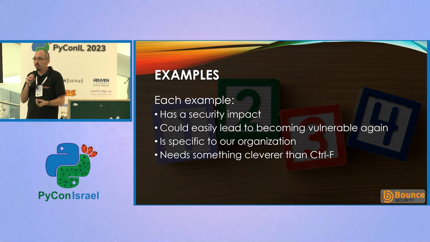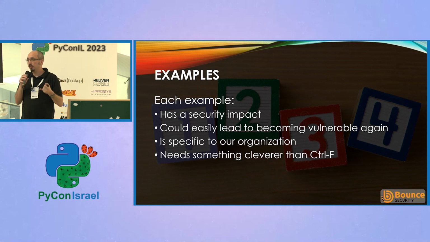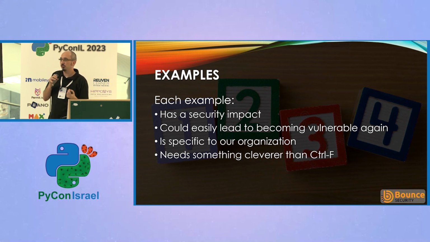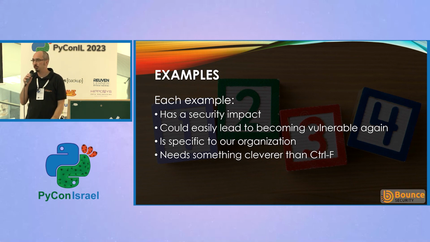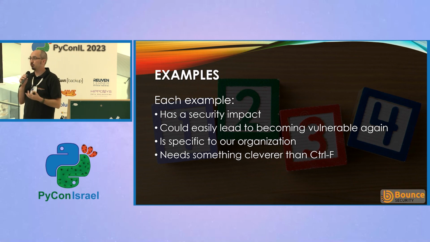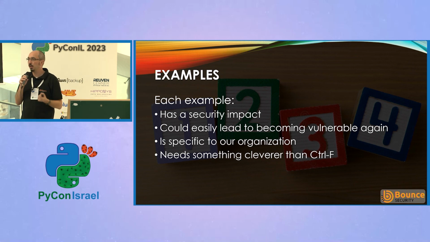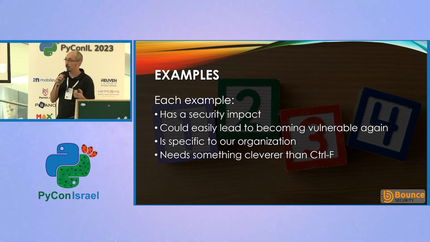Each example is kind of specific to our organization. It's not about generic vulnerabilities and generic fixes. Each example is going to have some level of specificity to our application, which means we can't just use an off-the-shelf scanner to find the issue. And in each case, in order to make sure that we're doing it right, we can't just do a Control-F. We can't just do a search and look in our code. We need to have some sort of semantic aware search of our code base to make sure that we're doing it correctly.